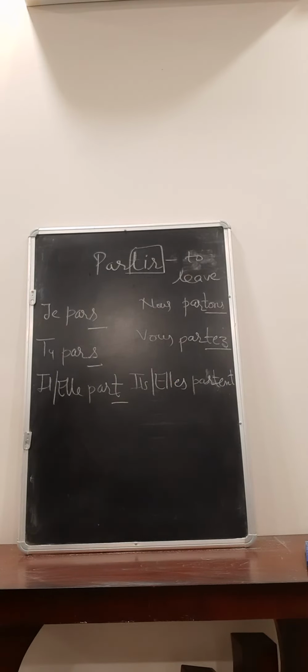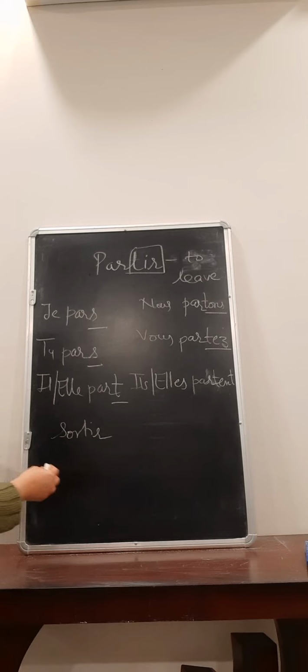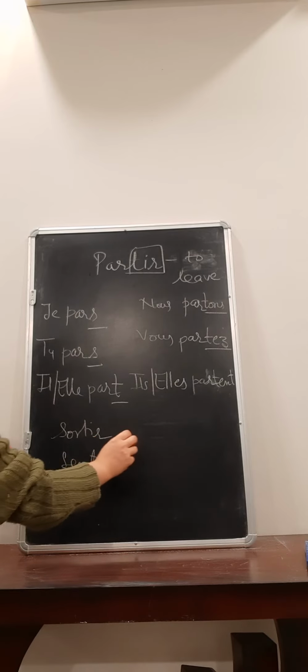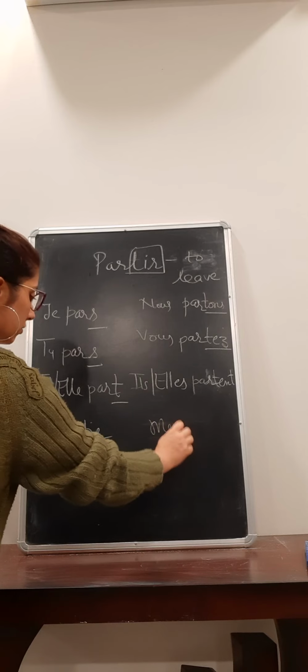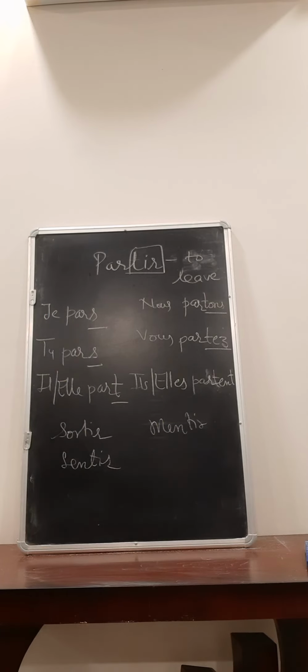Likewise all the verbs which are ending with TIR are going to be conjugated like this. Suppose the verb is sortir, means to go out, or sentir means to smell, or mentir means to lie, right? All these verbs are going to be conjugated like this.